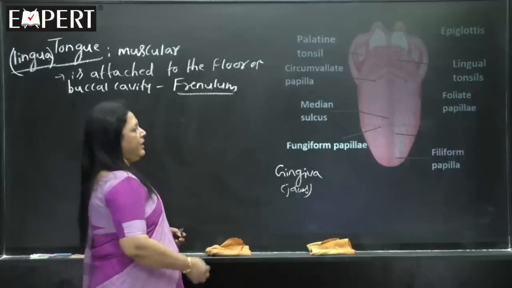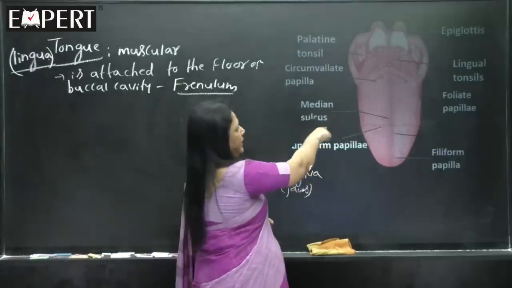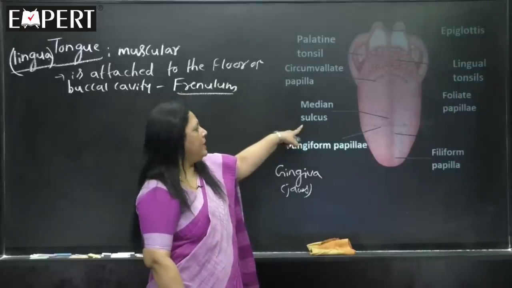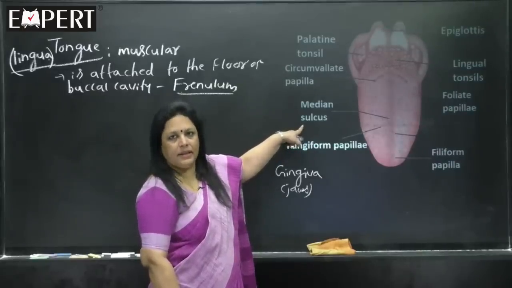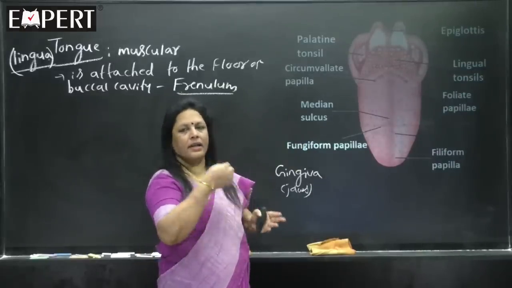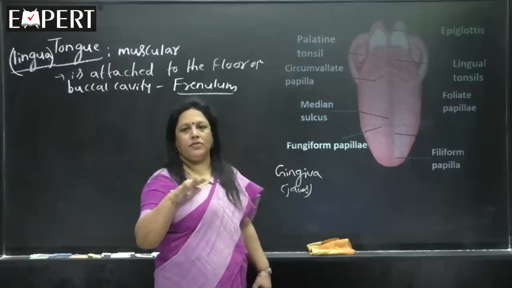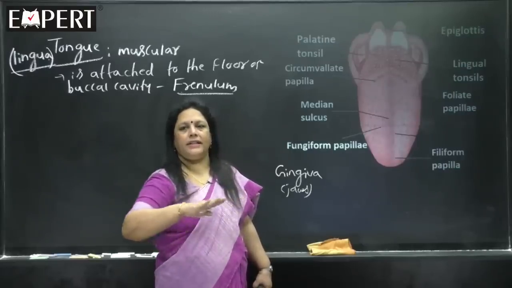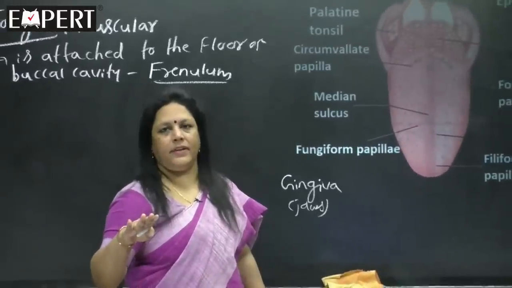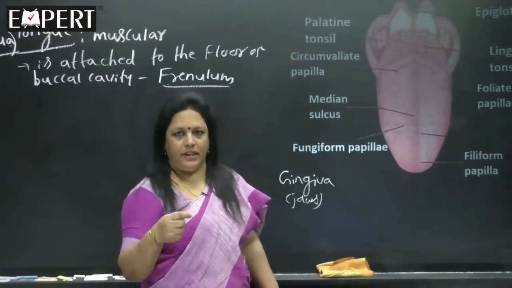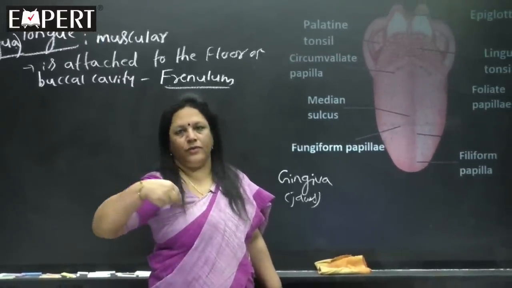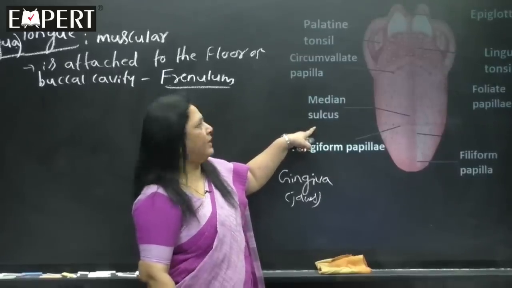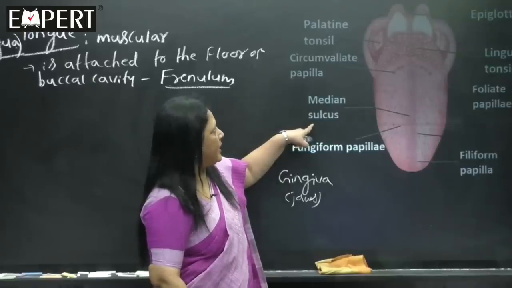See, in the center of the tongue, you can see one part is labeled, that is called the median sulcus. Sulcus means some depression. You can also watch your tongue, you can observe your tongue in the mirror. It is not a flat surface. In the central part of it, you can see some groove, that is called the median sulcus.